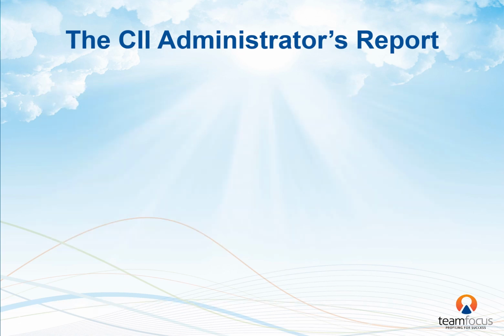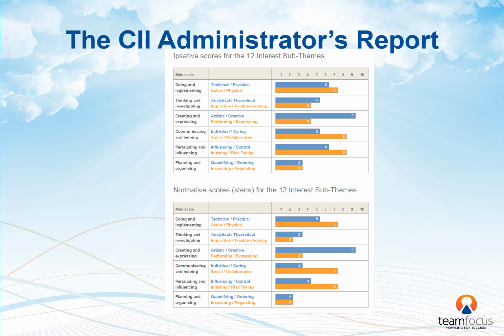Both ipsative and normative scores are available in the Administrator's report. However, in the Person's Explorer report, we use their ipsative score. This is because their level of interest could be low overall. If this is so, it is more useful to work with their personal highest. The normative score is useful for a facilitator since it helps understand the person's overall level of energy and motivation compared to other people.